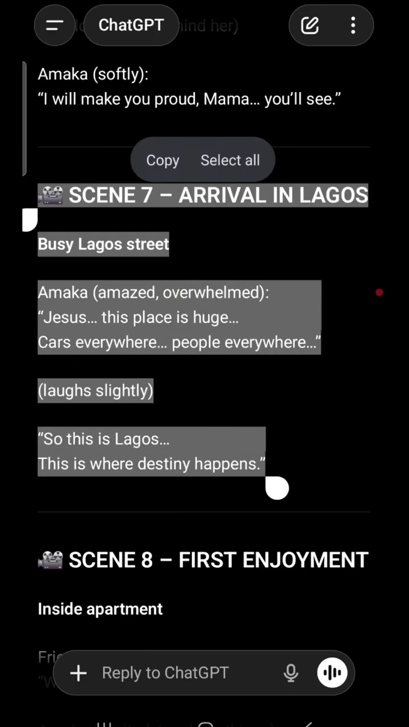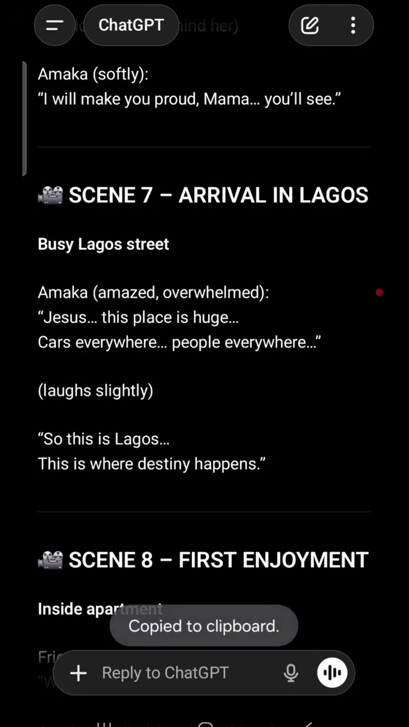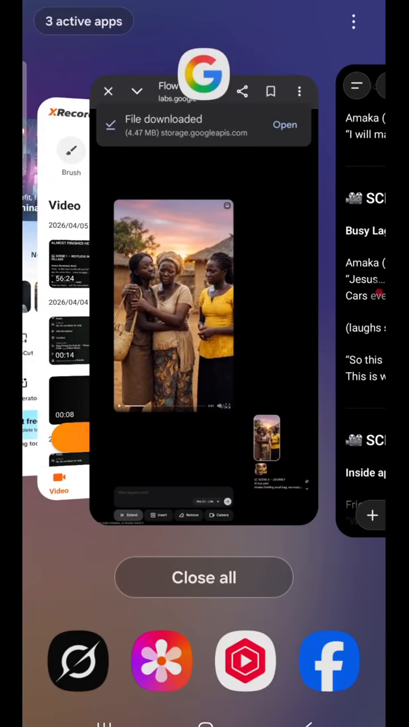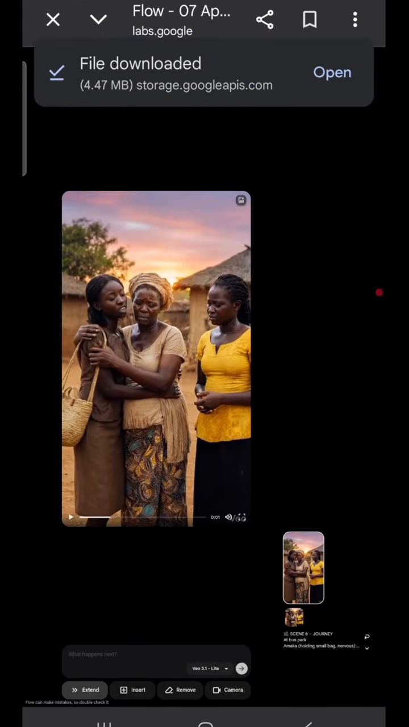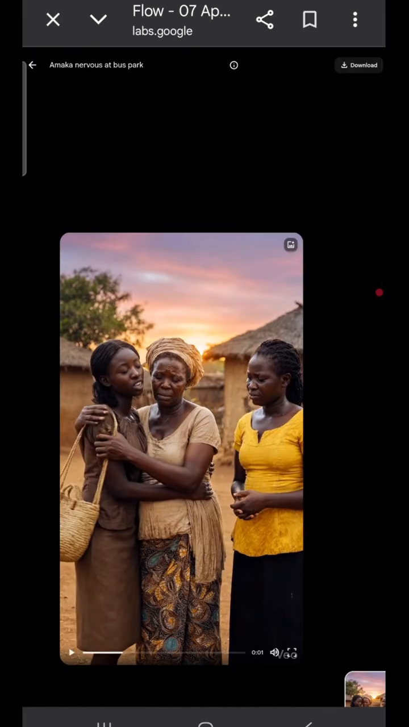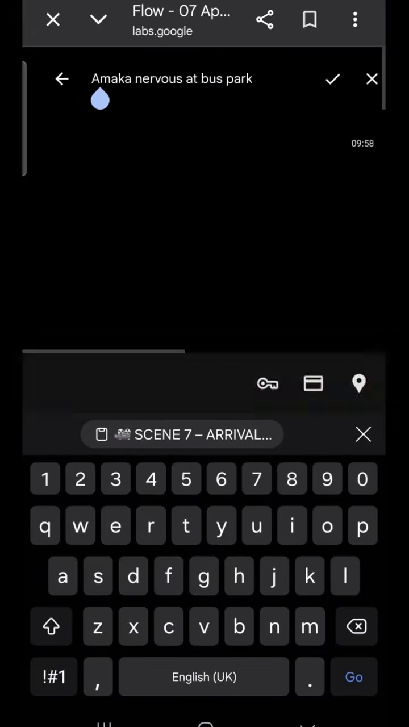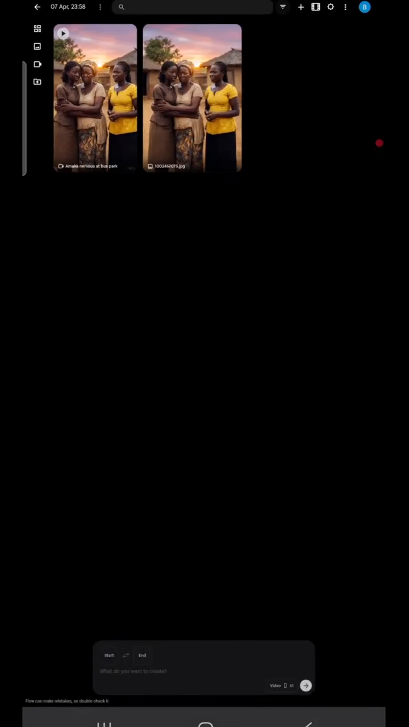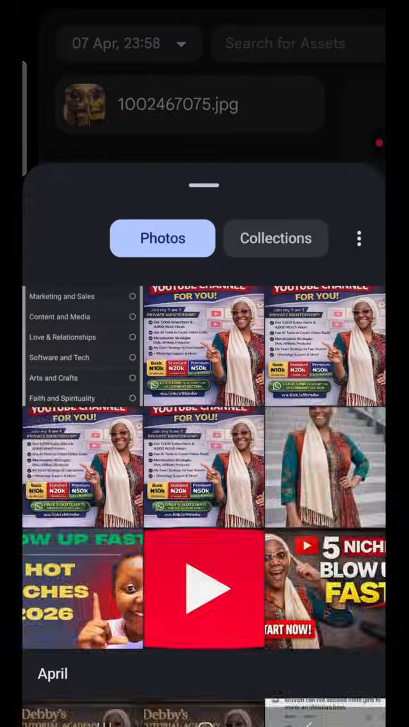Okay, I'm just going to copy this. This is actually a dialogue where she arrives in Lagos. For this scene, I'm literally going to change the image. To change my image, I will come above here where this arrow is pointing back. I'll tap on the arrow so that it will take me back to our original interface. I'll scroll down again and then click on Start to change my image.